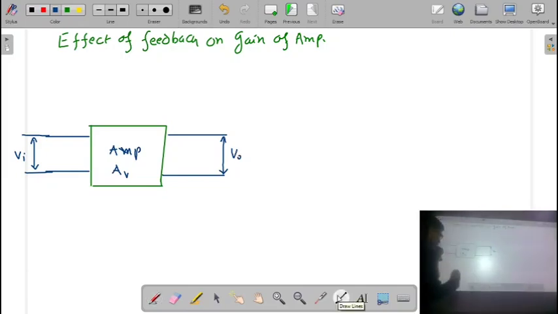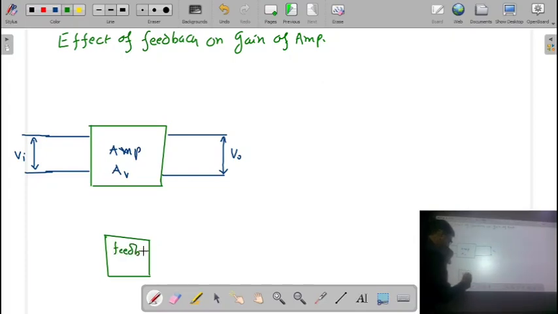Now we have a feedback network. Correct? We applied a feedback. Now, there are different ways we can apply the feedback. Here, one of the feedbacks will be like this, that I am taking a fraction of the output voltage.